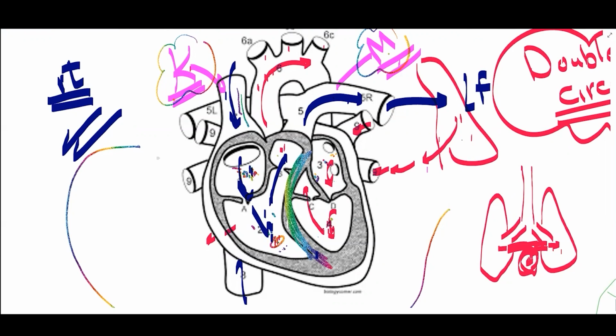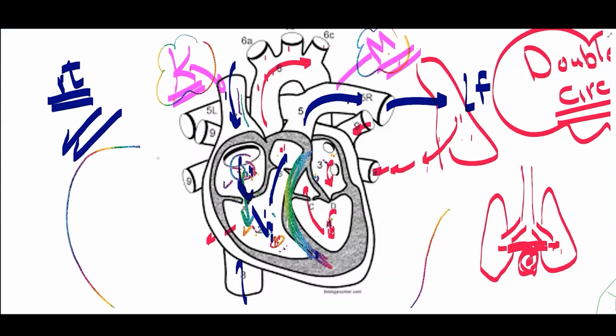You got my point? So for the blood to flow from the atria to the ventricle, the atrial walls will be contracted. There will be high blood pressure here, and here there will be low blood pressure because there is ventricular relaxation. And the atrioventricular valves will be opened, and it makes sense because there is high pressure here and low pressure here. It will press on the valves to open in that direction to allow the blood to flow from the atria to the ventricle. You got it?